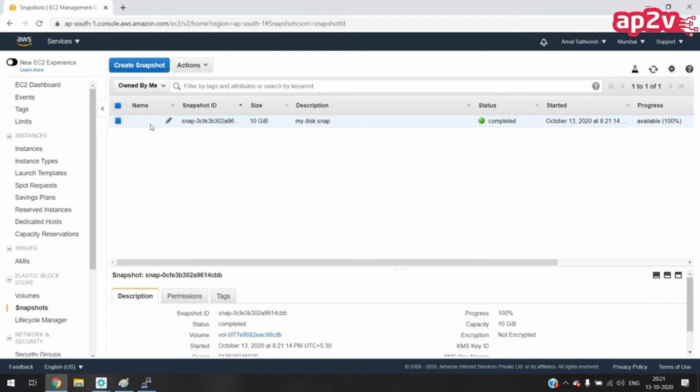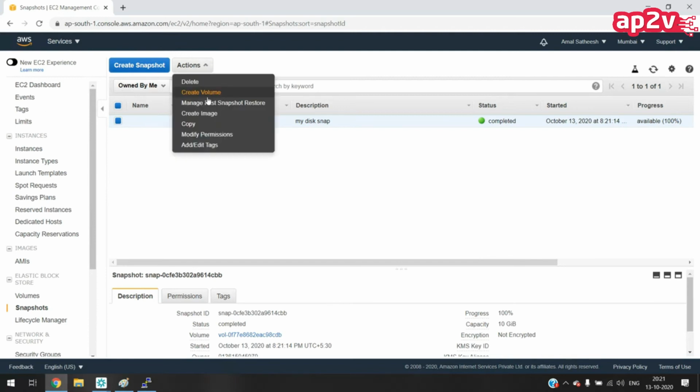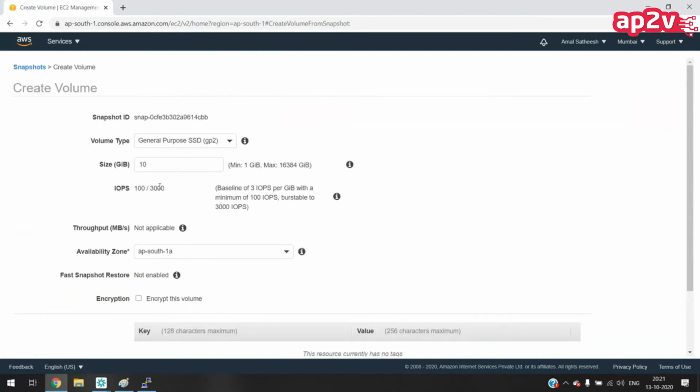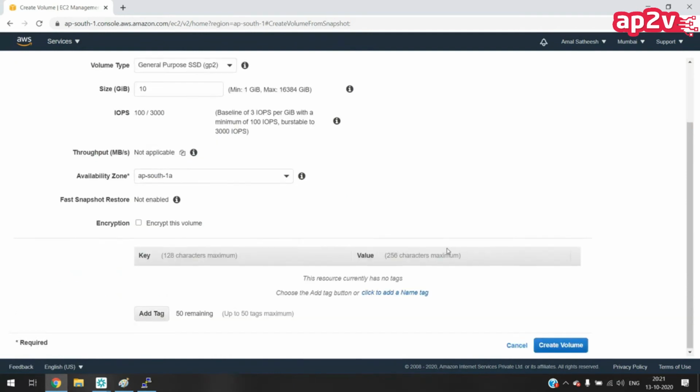So what I can do is use this snapshot to create another volume. Select the snapshot, go to actions, and here we have the option for creating a volume. This will create the volume with the same data.